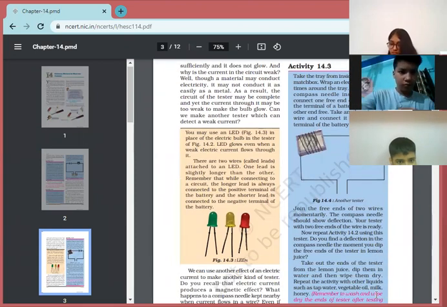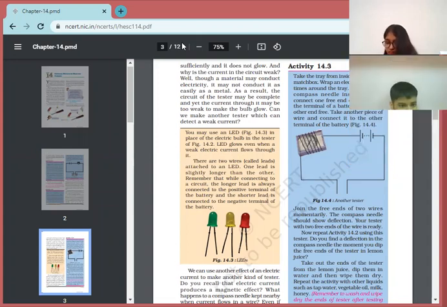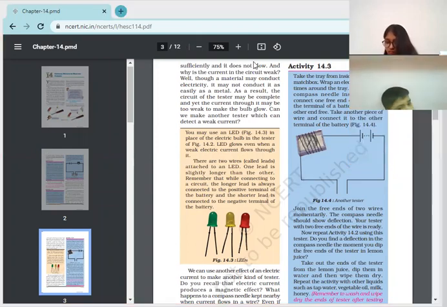And why is the current in the circuit weak? Though the material may conduct electricity, it may not conduct it as easily as a metal. As a result, the circuit of the tester may be complete and yet the current through it may be too weak to make the bulb glow. Can we make another tester which can detect a weak current?